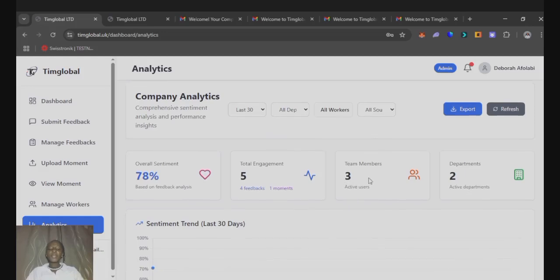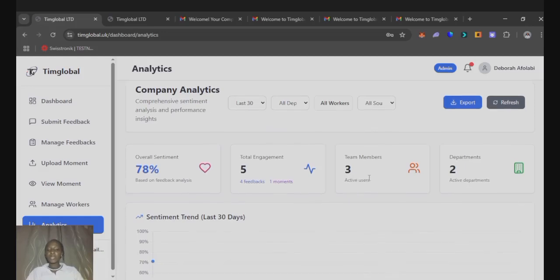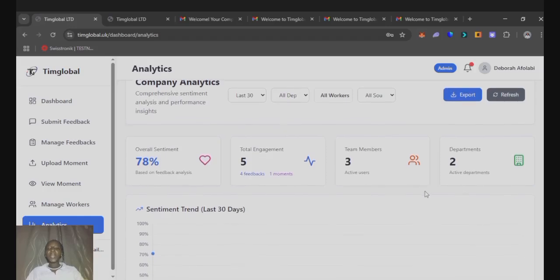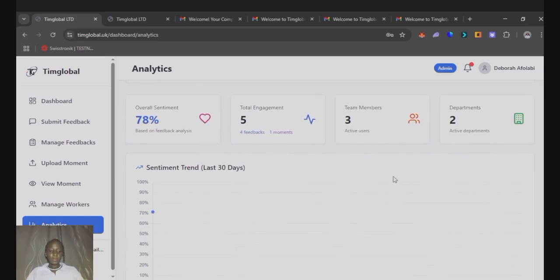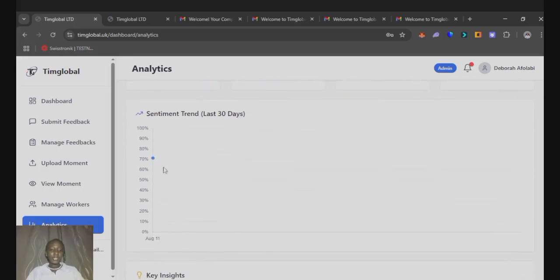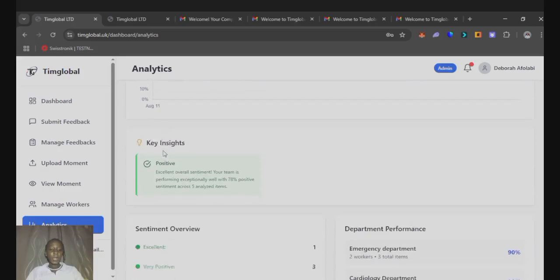So how many team members have interacted with this platform? We have 3. Then department, we have 2 active departments. So for as many workers that we had, we also include their department. So for now, we only have 2 departments, which is the emergency department and the cardiology department. Okay. So we have the sentiment trend for the last 30 days, 78%.